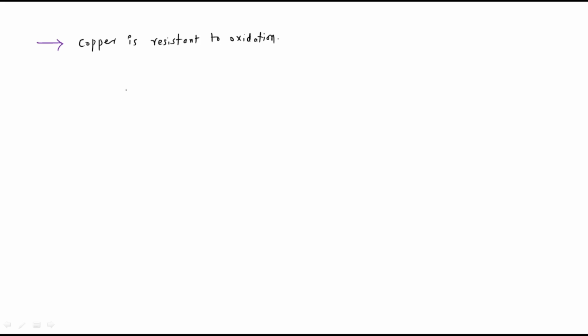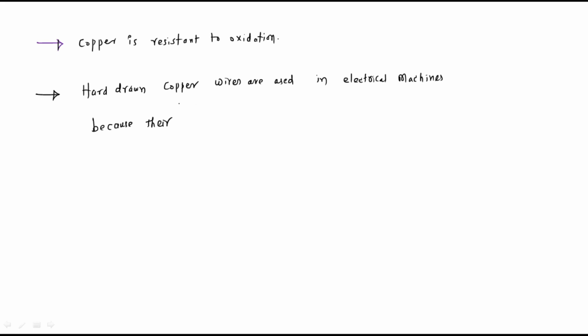Compared to aluminum, copper is more resistant to oxidation, and hard drawn copper wires are used in electrical machines because their mechanical strength is more. So these are the main properties of copper.